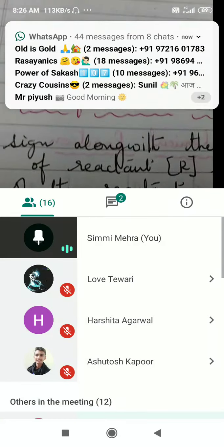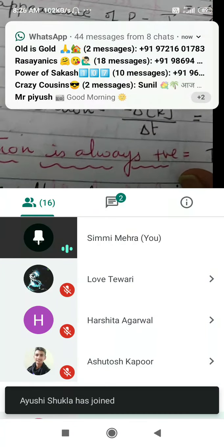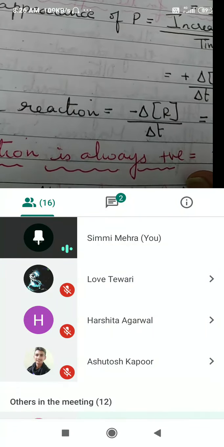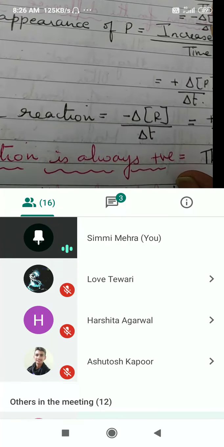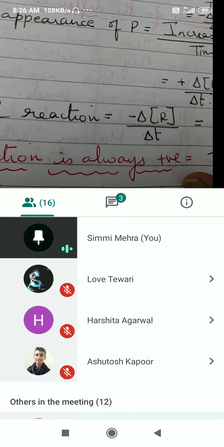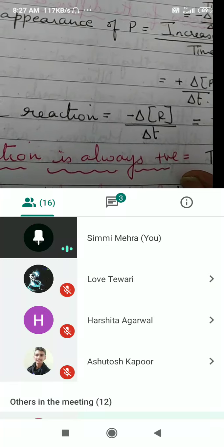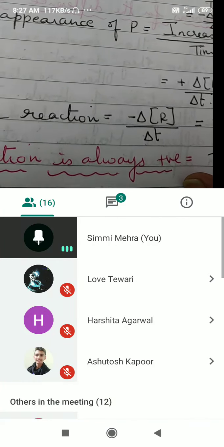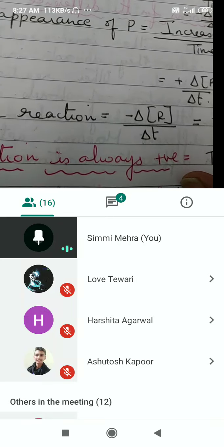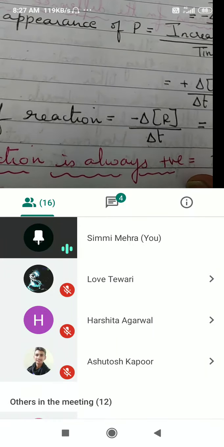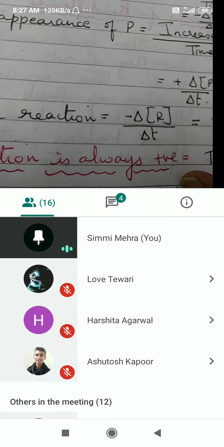Next, the rate of reaction is always positive. Now, what does that mean? See, the concentration of reactants is decreasing and products is increasing, but the rate of reaction is always going to be a positive value. Why? Because it is the change in concentration of reactants or products with respect to time.